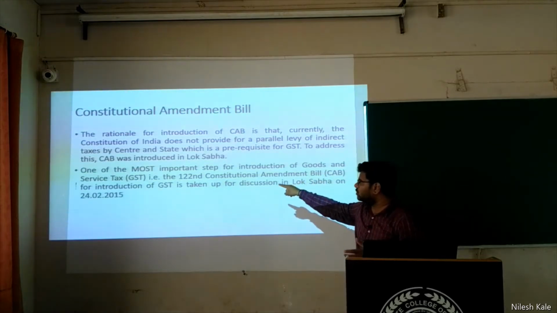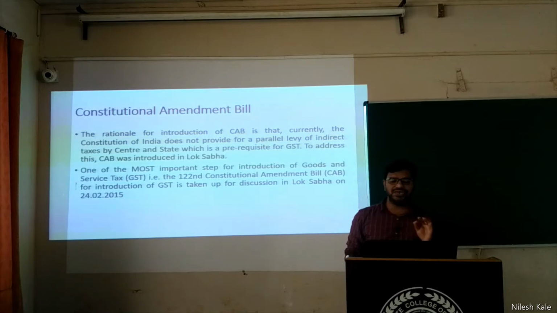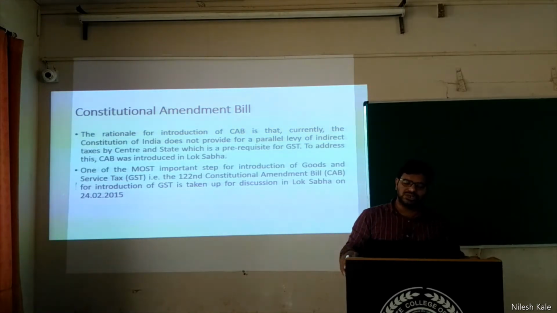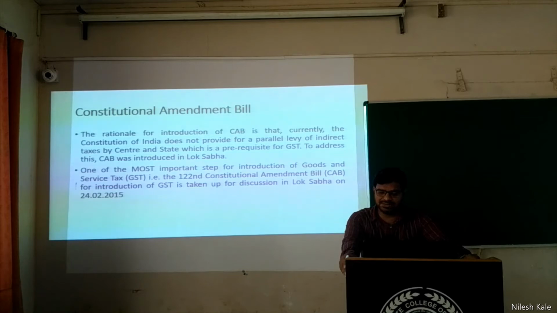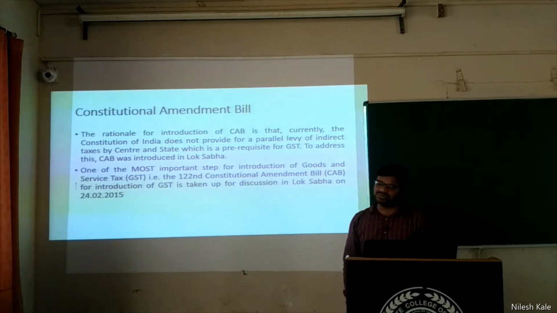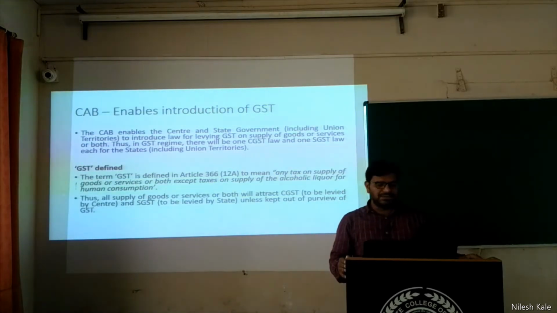One of the most important steps for the introduction of goods and services tax, the 122nd Constitution Amendment Bill, CAB, was introduced for the introduction of GST and was taken up for discussion in the Lok Sabha. This is the date, 24th February 2015. And the discussion went on.